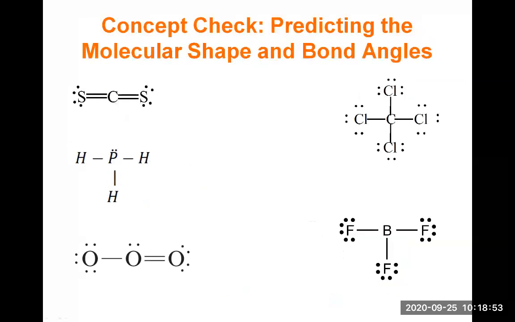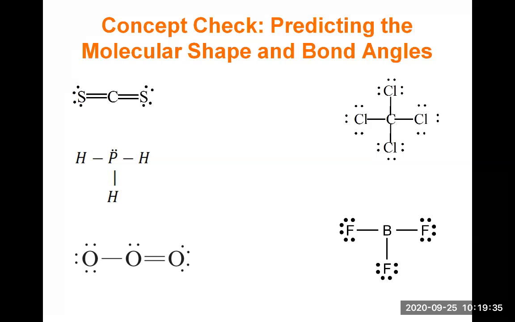Okay, so let's check that you can use this information to predict the molecular shape and bond angles of a few molecules. So you're given the Lewis structures, but you know, in practice, in your homework, for example, you will have to determine the Lewis structure before you can determine the shape. So the first step would be to determine the Lewis structure. And then from the Lewis structure, localize the central atom. And so we will start with the molecules on the left. And so please pause the video and work this out on your own before you watch the answer.